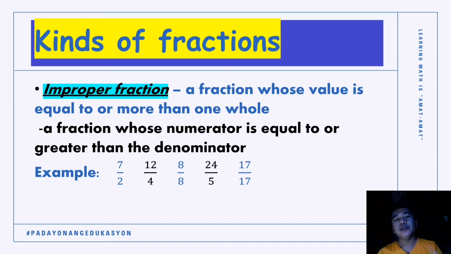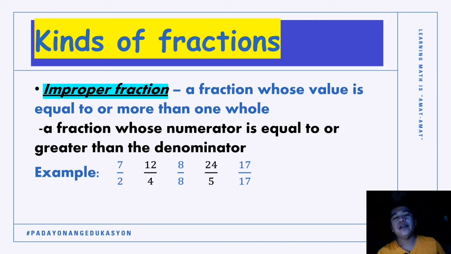Notice that our numerator is equal to our denominator. All fractions with the same numerator and denominator are equal to 1. Again, if the upper term, which is our numerator, and the lower term, which is our denominator, are the same, that fraction is equal to 1. 8/8 is equal to 1, and 8/8 is an example of an improper fraction based on our definition. So 8/8 is an example of improper fraction.